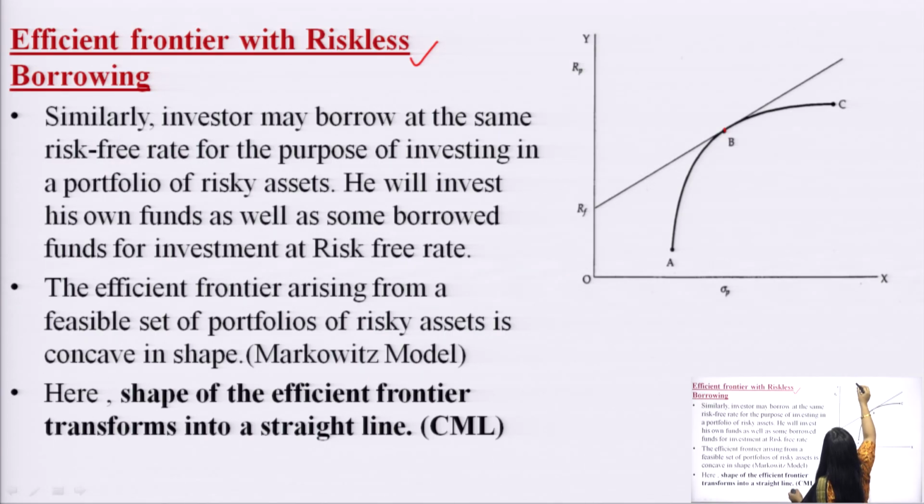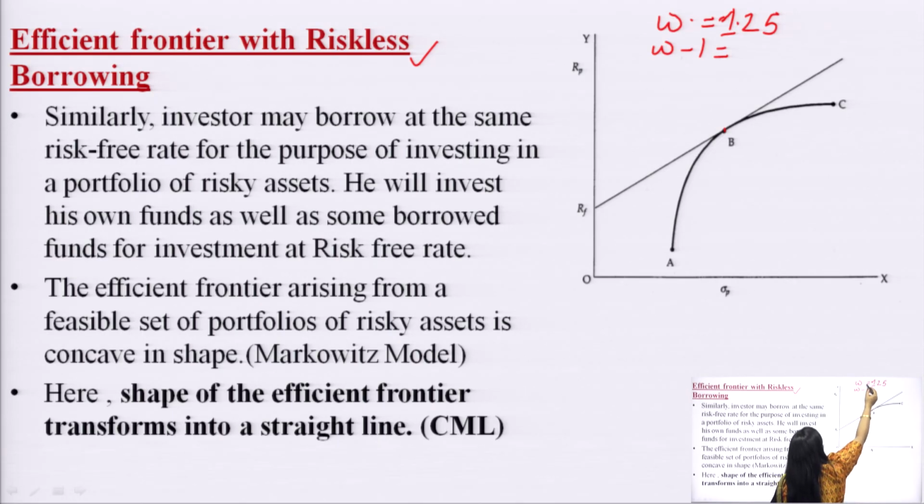It means how much money he is borrowing, denoted by, if his total money is omega, then how much he has borrowed is denoted by omega minus 1. So, if he is investing a total of 1.25 proportion in the risky security and 0.25 he has borrowed from the market.